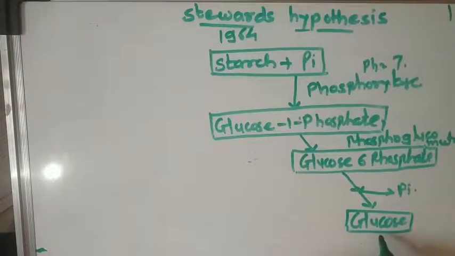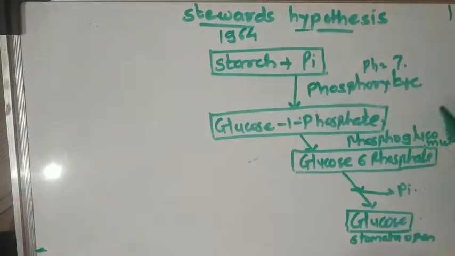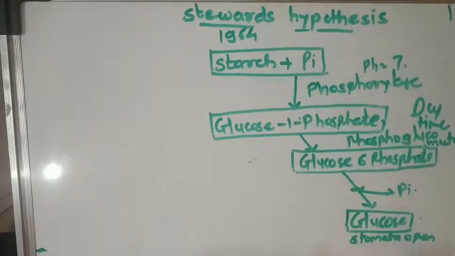When the starch is converted into glucose, at that time the stomata opens. In this way, from starch, in the daytime, this whole process is carried out.